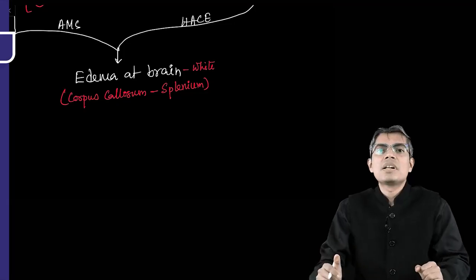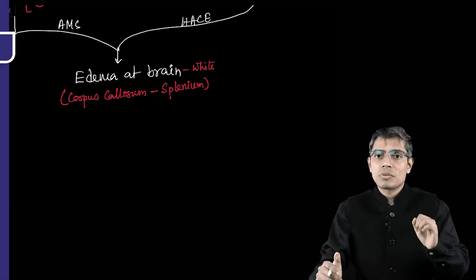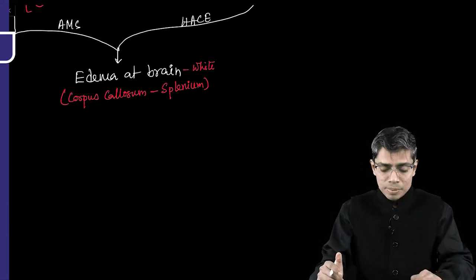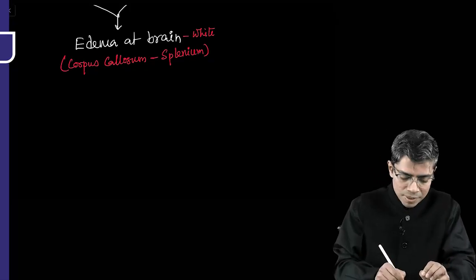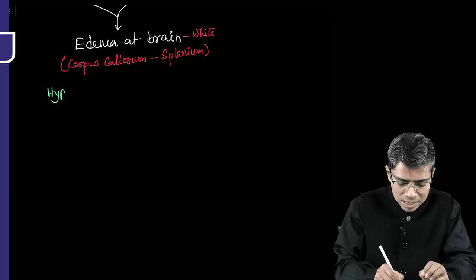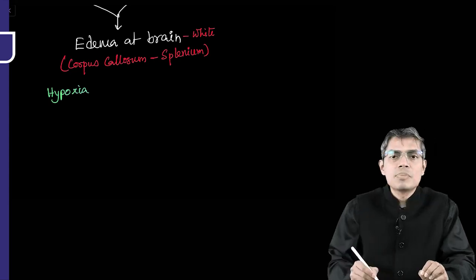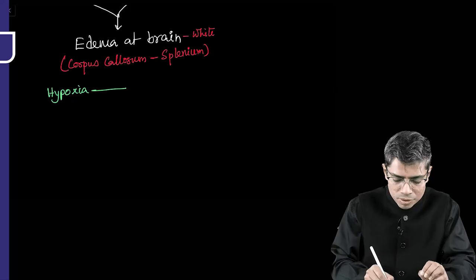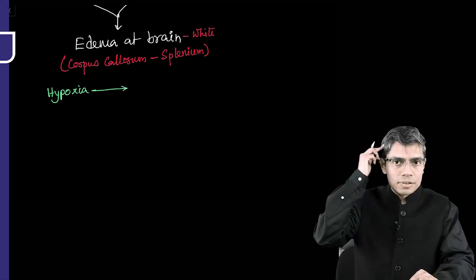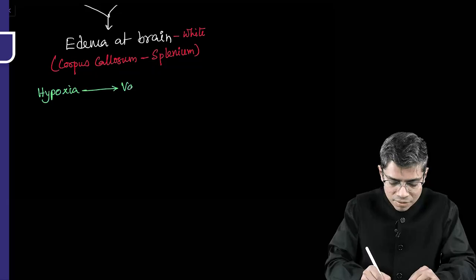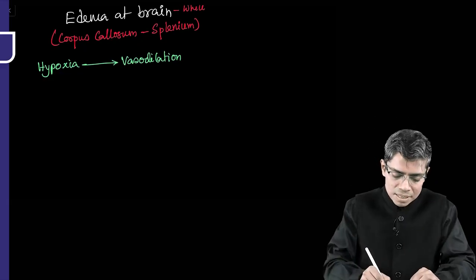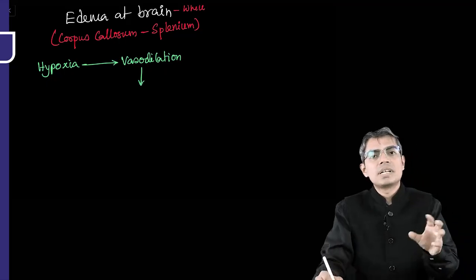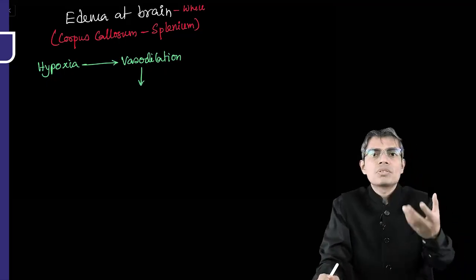So why will there be development of edema in case of high altitude? Again, the same thing, the basic problem is hypoxia. So what is the effect of hypoxia on cerebral vasculature? There will be vasodilatation at the level of brain capillaries. I told you that along with vasodilatation, your cardiac output is also high.